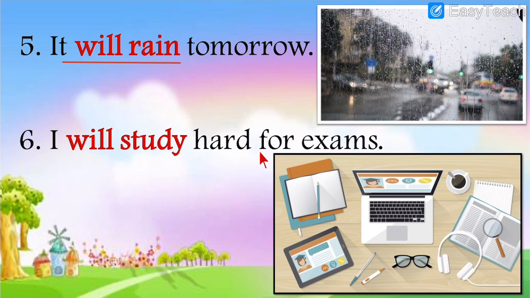Will rain. I will study hard for exams. So the boy is saying that he will study hard. When his exams come, at that time he will study hard. Right now he is not studying very hard, but he says that he will study hard for exams. When the exams come nearer, he will study hard.